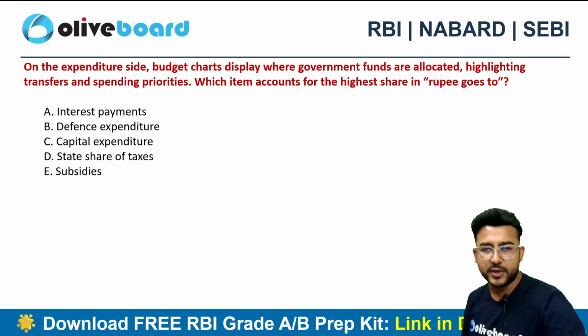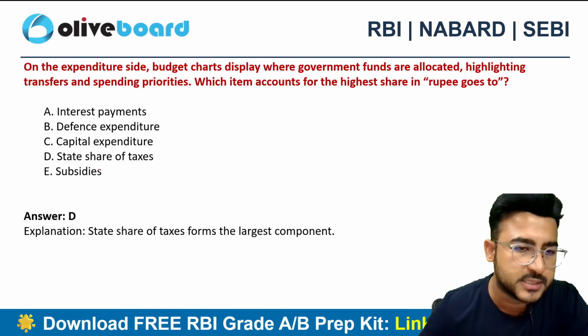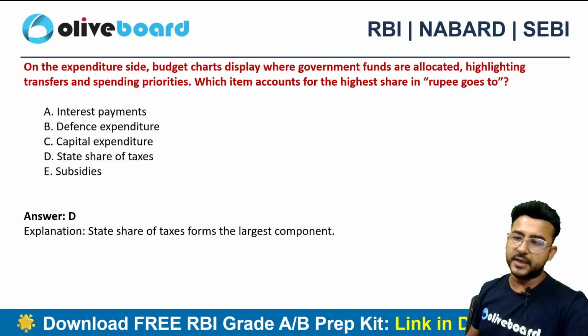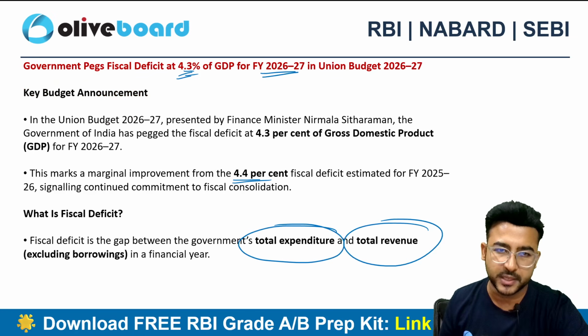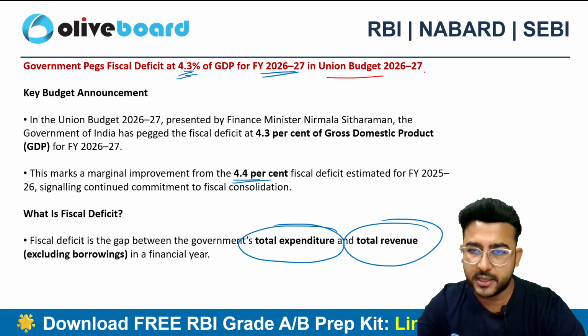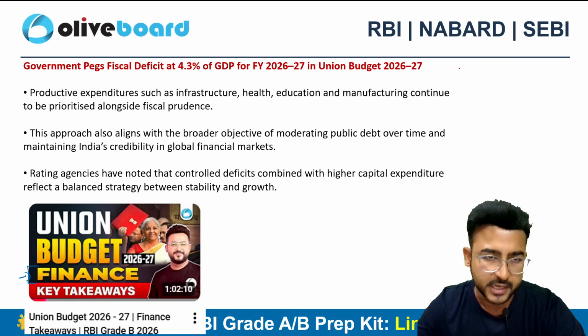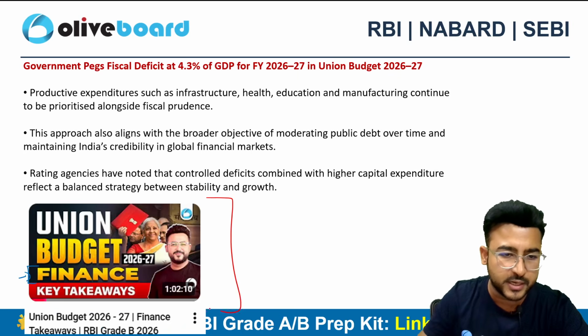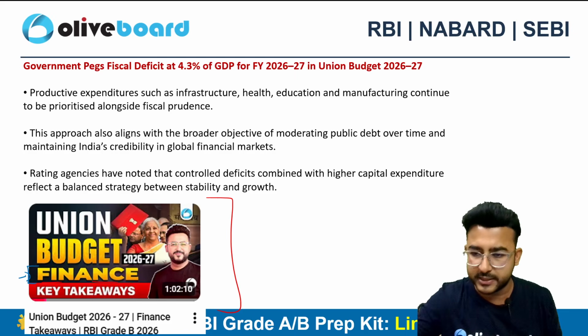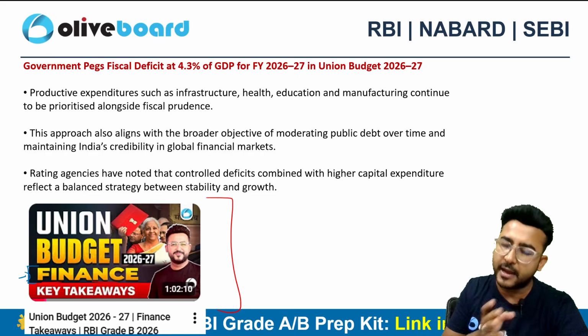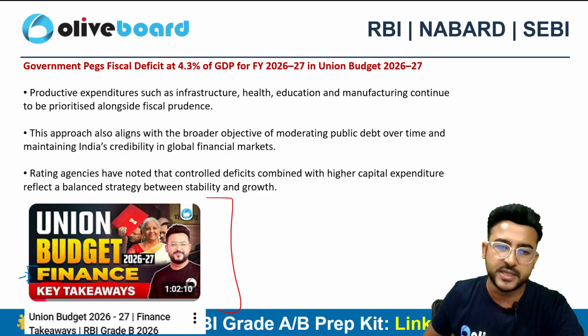The correct choice here will be, guys, option D, state share of taxes. Okay, option D, state share of taxes is the correct choice. So this data is from the Union Budget 2026-2027, right? And I have done a detailed video related to the finance key takeaway. So definitely this video is going to be important for your examination from the financial angle of your syllabus. So please do watch this video.